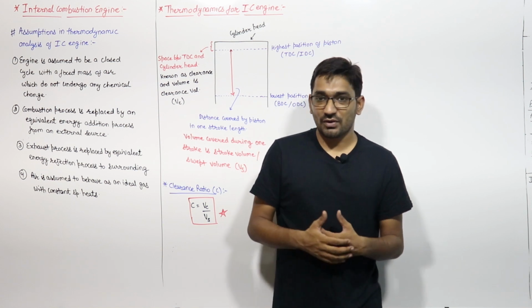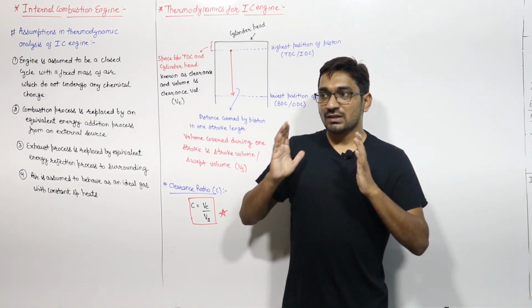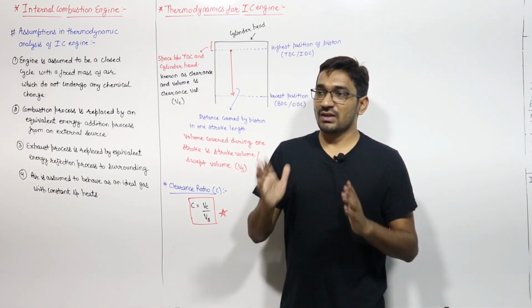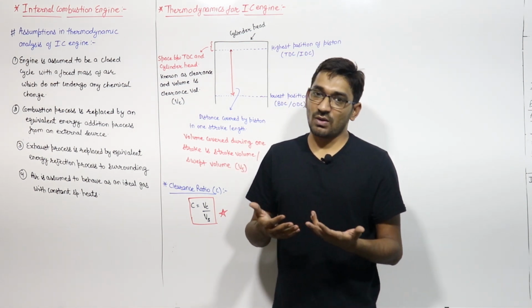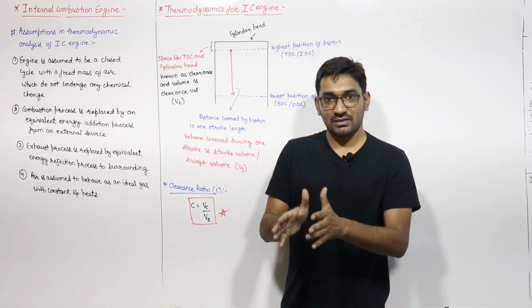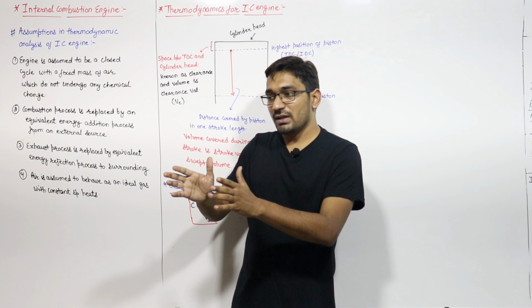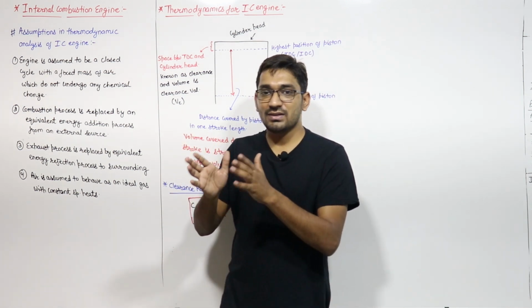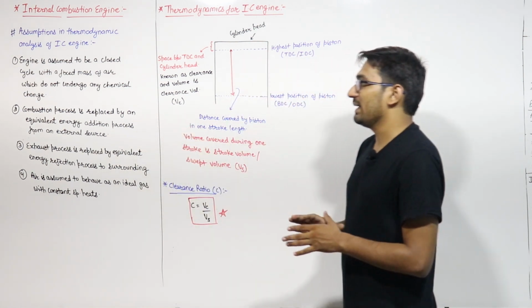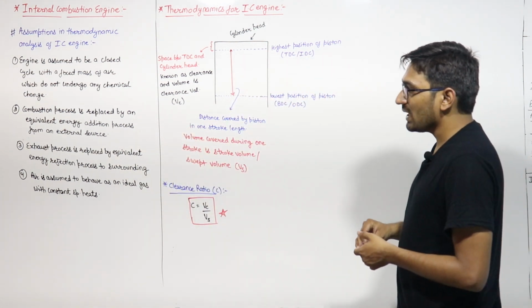So we can assume that the heat will be added in the engine in this process. Let us talk about the Otto cycle. In the Otto cycle, the heat addition will be at constant volume. So we will assume that the combustion process is a constant volume process, and that is replaced by an equivalent energy addition process.